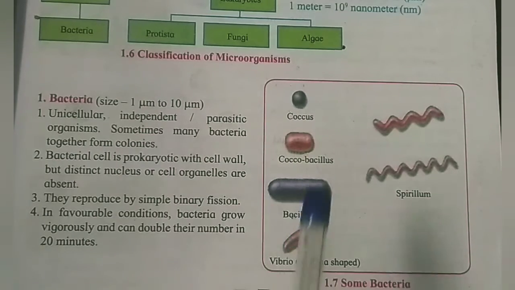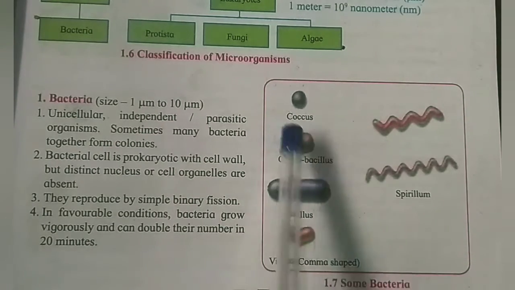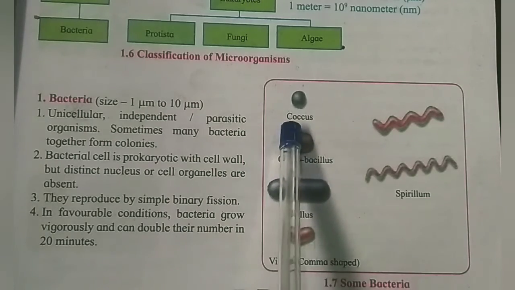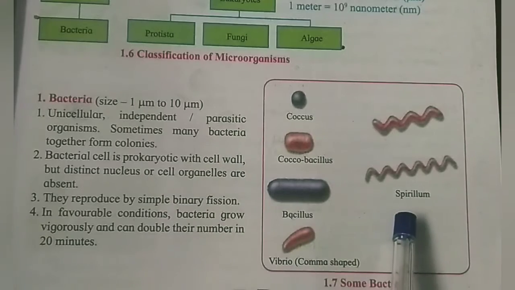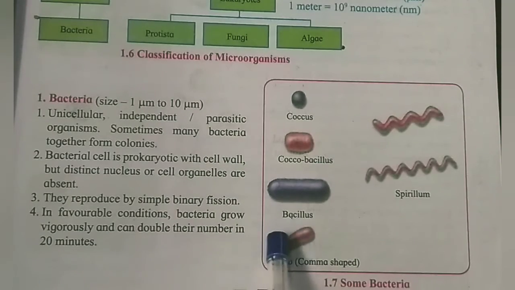Okay. So here are some types of bacteria given: Coccus, Coccobacillus, Spirillum, Bacillus, Vibrio, shape.